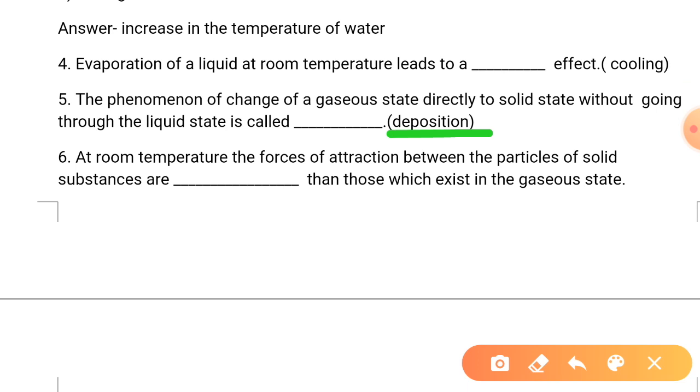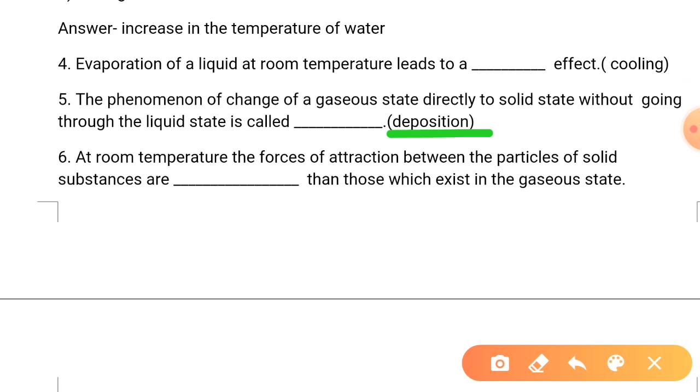Now next one, at room temperature the force of attraction between the particles of a solid substance is dash than those which exist in gaseous state. It's obvious that solids have particles very close and gases have particles very far. So this is directly proportional to their force of attraction.